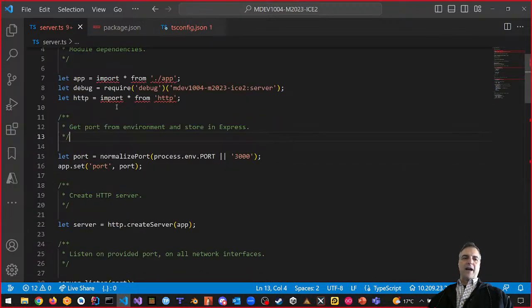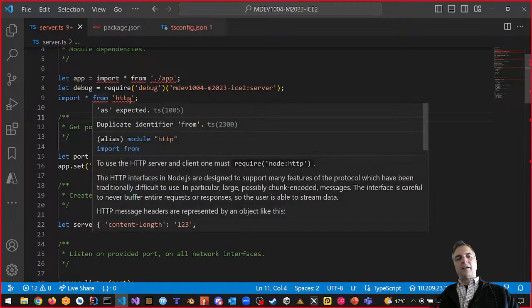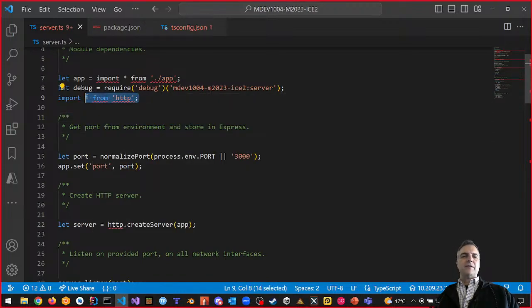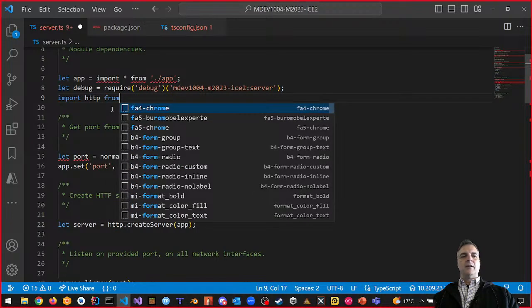Now we know that import star from HTTP, right, is okay. If I was actually doing this, if I said import star from HTTP, well, it's kind of doing something like, well, I don't know really what you want, Tom, right? Because you're trying to import something from something. What if I said something like import HTTP, right?